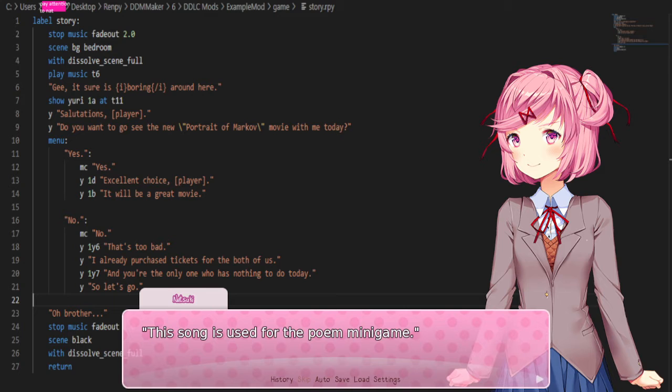This song is used for the poem minigame. Of course. This song is used for the poem sharing segments. When a poem by Monica appears on your screen, when a poem by Natsuki appears on your screen, but it's merged with Yuri's theme because it breaks Hallie's recording, when a poem by Sayori appears on your screen, and when a poem by Yuri appears on your screen.